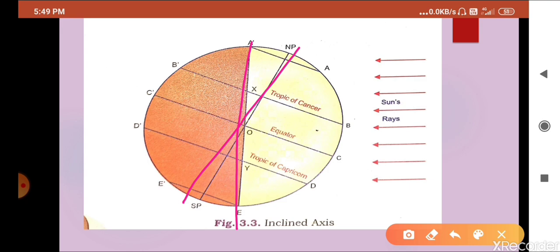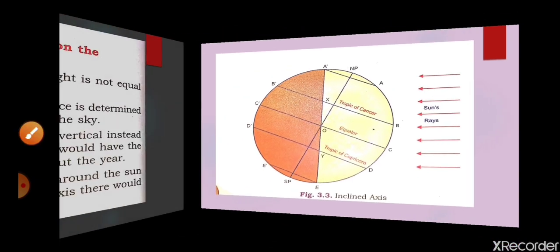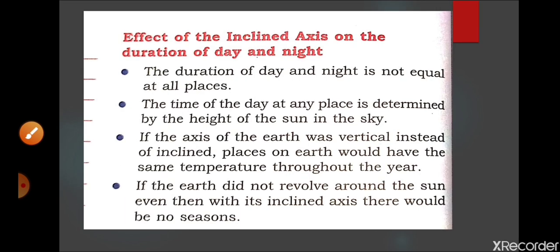And seasonal change, which we will also discuss under revolution, is due to the position of the earth in its orbit. So both factors are there. I hope this concept is clear to you. Now we are going to discuss another topic, that is the effects of the inclined axis on the duration of day and night.